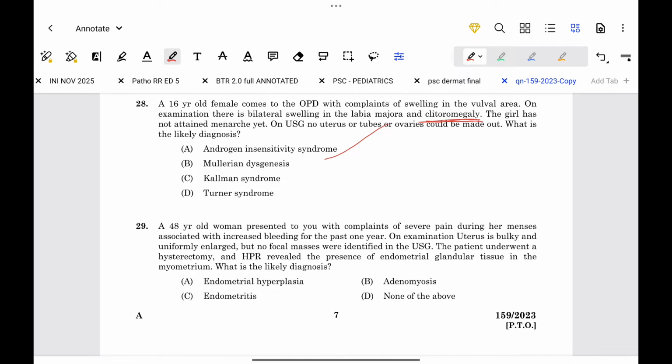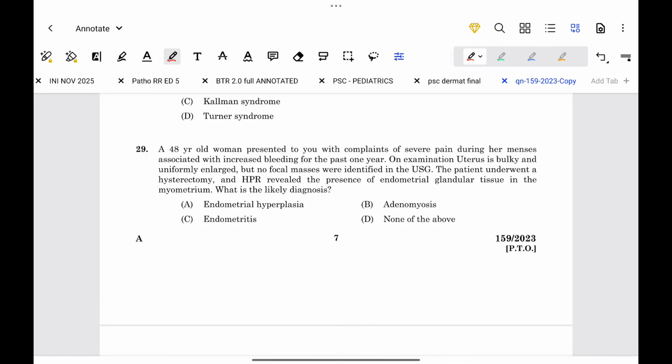Okay. Next, a 48-year-old woman presented to you with complaints of severe pain during her menses associated with increased bleeding for the past 1 year. On examination, uterus is bulky and uniformly enlarged, but no focal masses were identified on the USG. The patient underwent a hysterectomy and HPE revealed the presence of endometrial glandular tissue in the myometrium. What is the likely diagnosis? So, from this question, this is a perimenopausal aged woman.